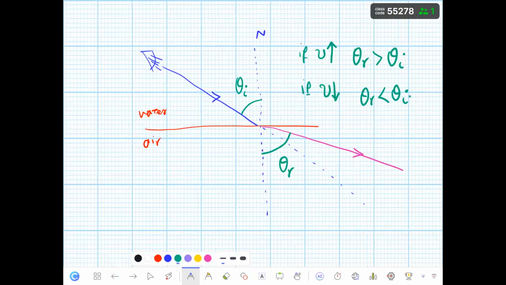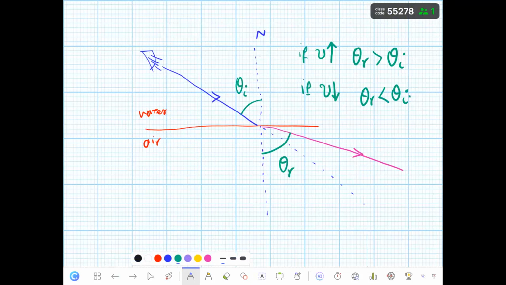I can say that the velocity of light when it's passing through the oil, okay, is going to be smaller than when it's passing through the water. Good? Because it's absorbed with more dense material.